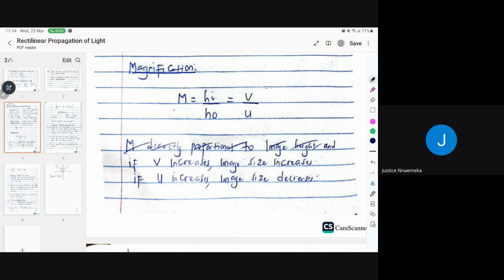Anytime you have something like this, in case you don't know, let me use density as an example. Density is equal to M over V, mass over volume. So now, if mass increases, density increases as well because they are directly proportional. Now, the one down, which is your volume: if volume decreases, density increases. But if volume increases, density decreases because they are inversely proportional. Do you get what I'm trying to say, guys?